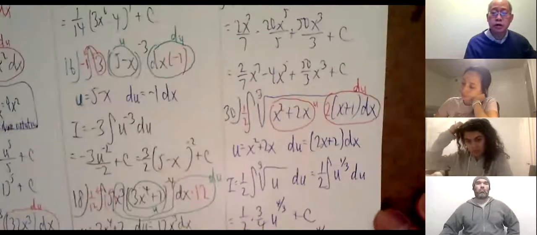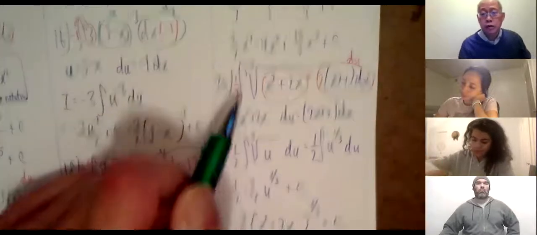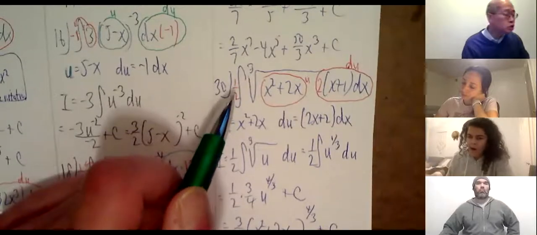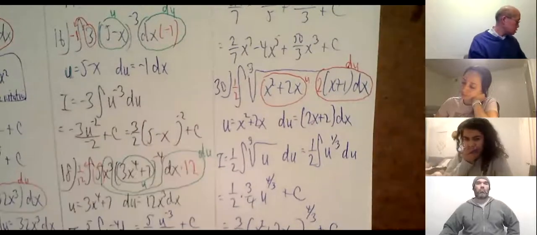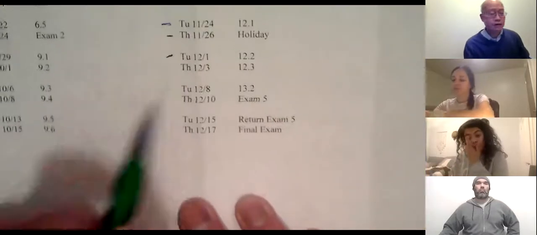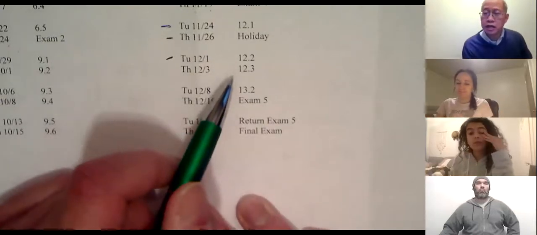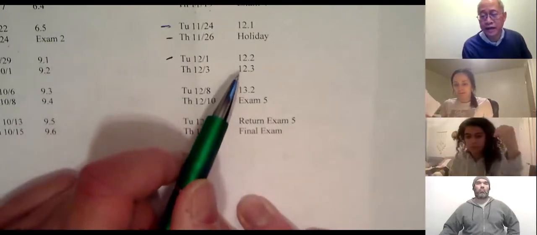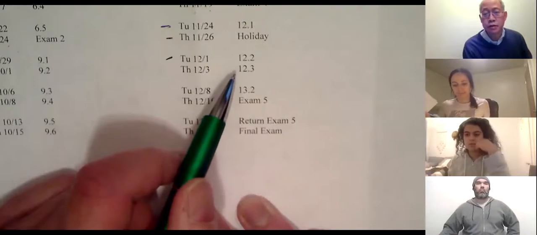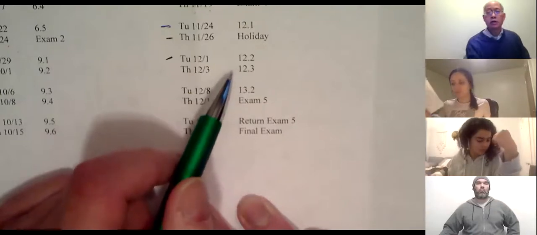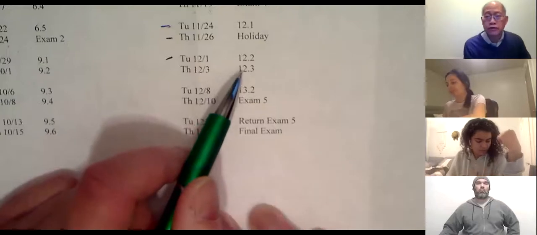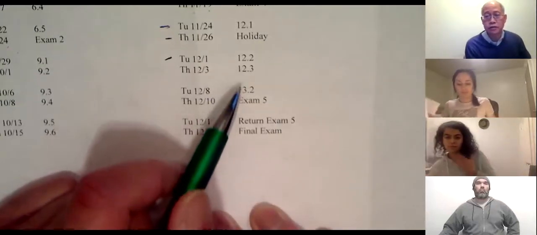Okay, then I'm going to do 30. I'll let you know 30 was the last one I was going to do. Okay, so after I finish 30, I'll show you a little bit of the next section as to where we're headed. Again, just to save time for planning ahead for the exam, so you can ask your questions as necessary. So I'm not really going to do anything from 12.3, but I'll just show you where we're headed. It'll save me time on Thursday. Okay, then the rest of today, I'll let you ask questions. And even on Thursday, I'll do 12.3 and sneak in a little 13.2 on you. And then at the end, I'll give you the quiz on Thursday.